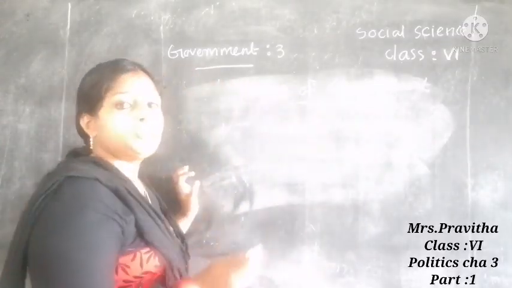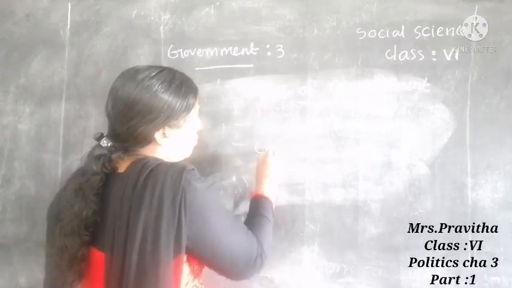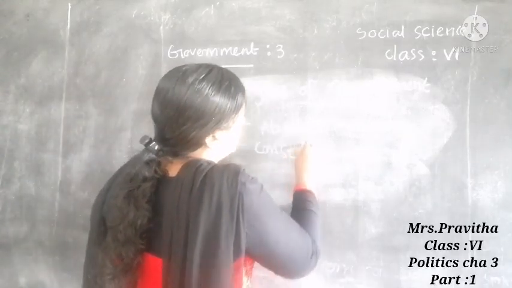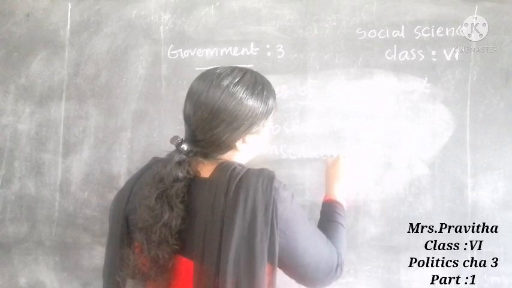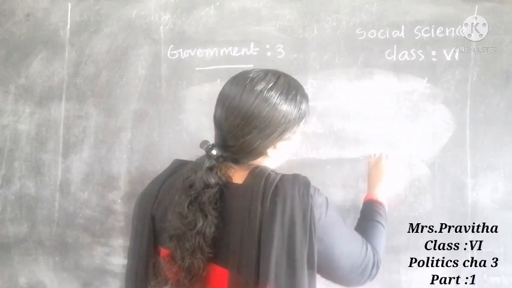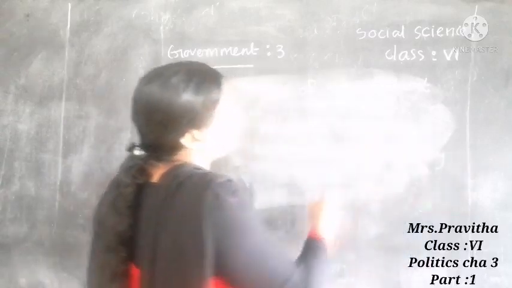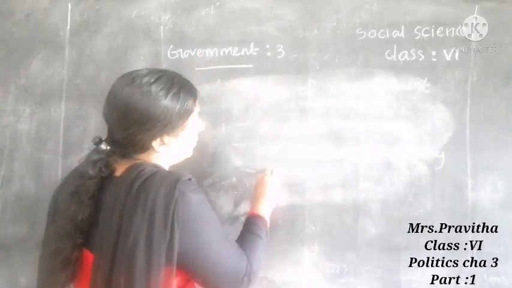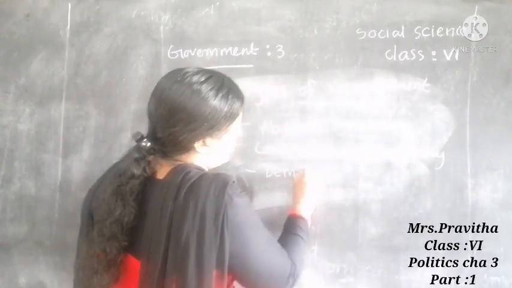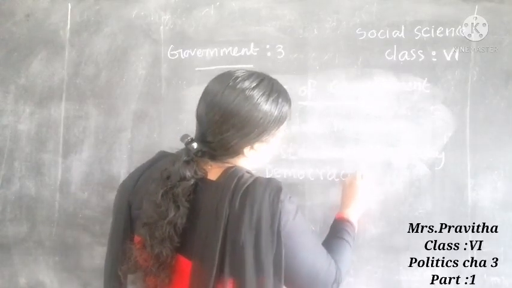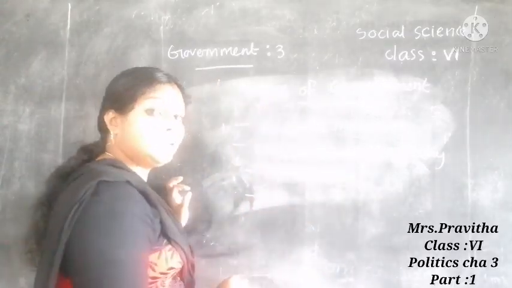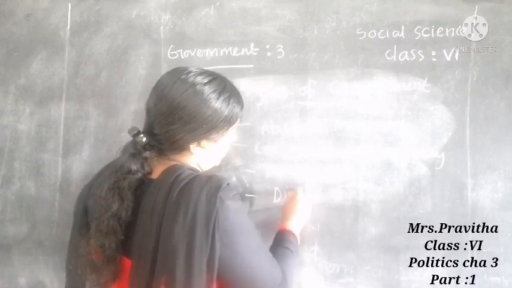Second one, constitutional monarchy. Third one, democracy or democratic form of government. Fourth one, dictatorship.